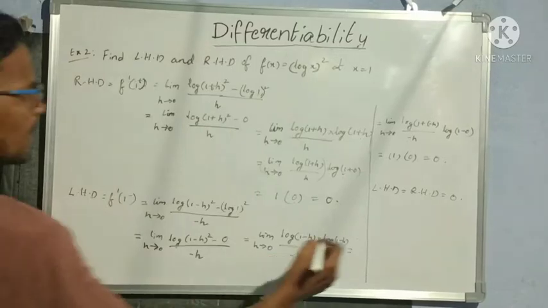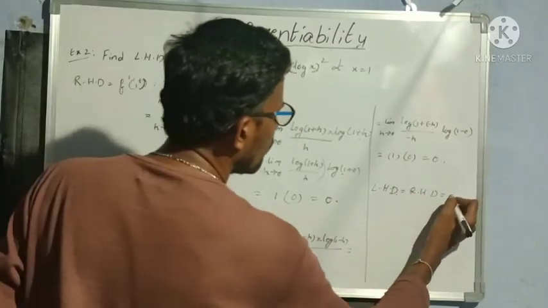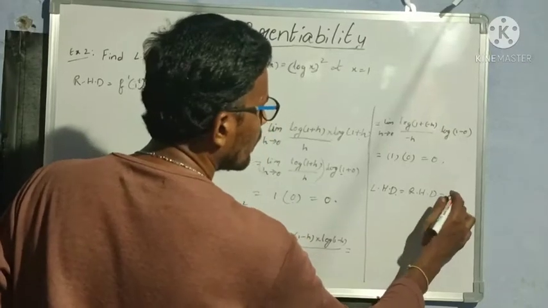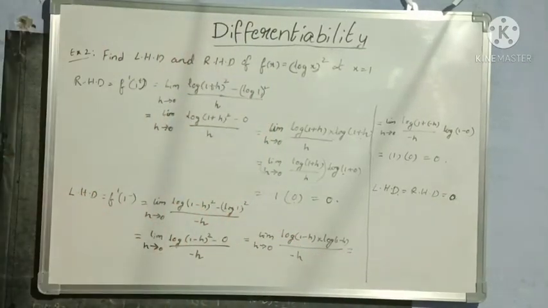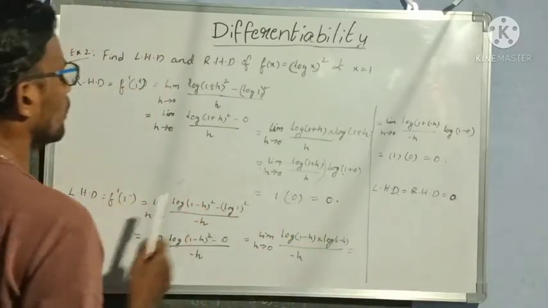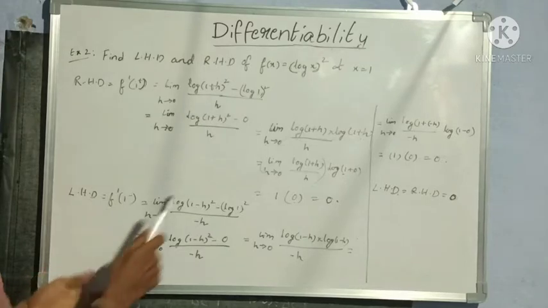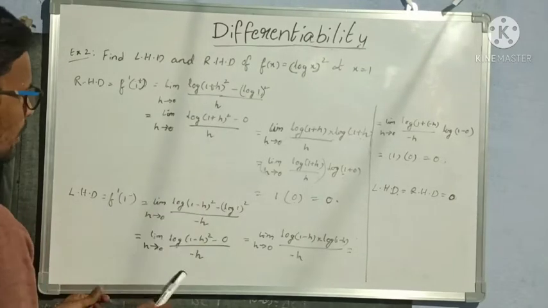Now you say me whether this function is differentiable or not. Yes, this function is differentiable. Why? Because 0 is a finite value, right? So in this case we got LHD is equal to RHD is equal to 0. So this function is differentiable. Understood? This is how we need to find out LHD and RHD.